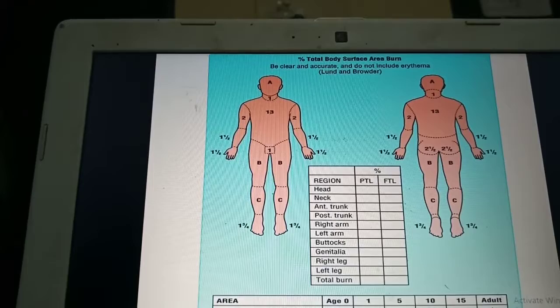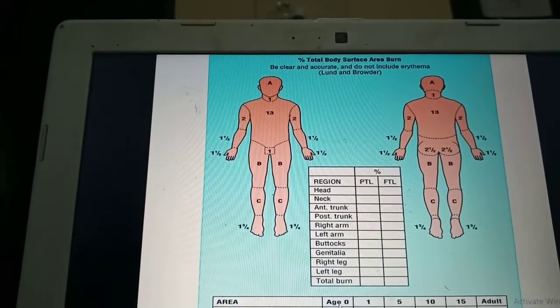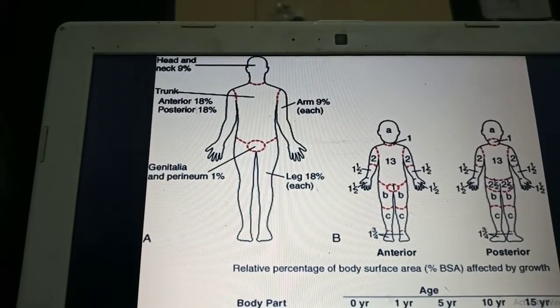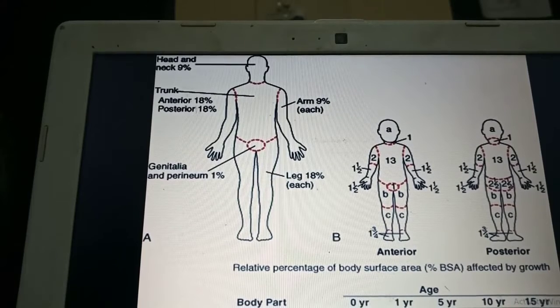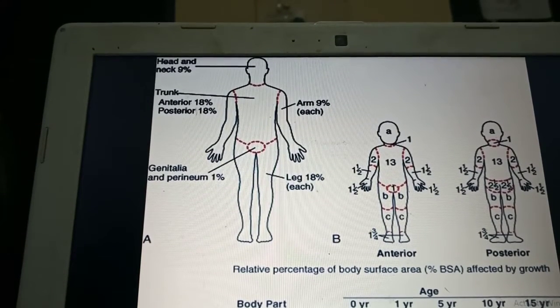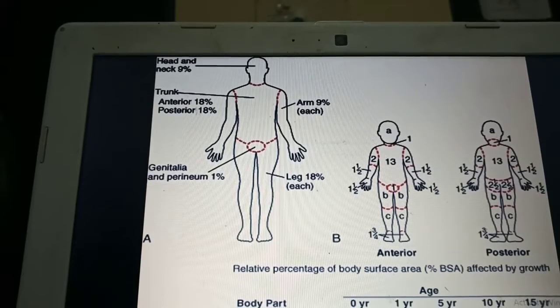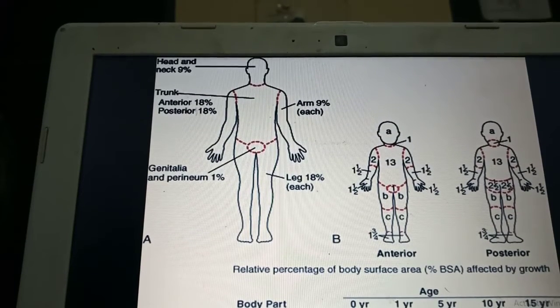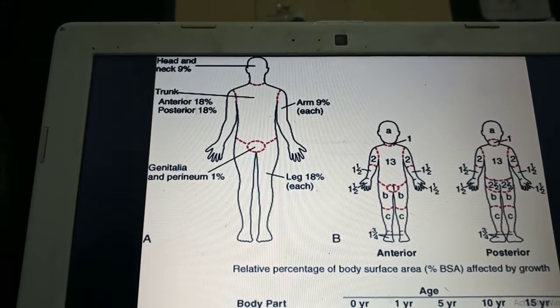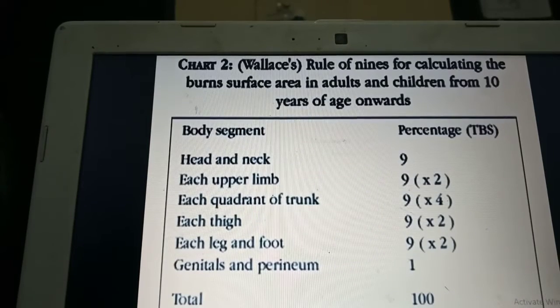If you see the second picture, you can see how it is for 0, 1, 5, 10 and 15 years. So you can see how the child has been classified. The other areas are already marked and standard, whereas the head, the thigh and the lower leg are the areas which grow as the child's age progresses. That's the reason why it differs in each age group. So you can learn with that.